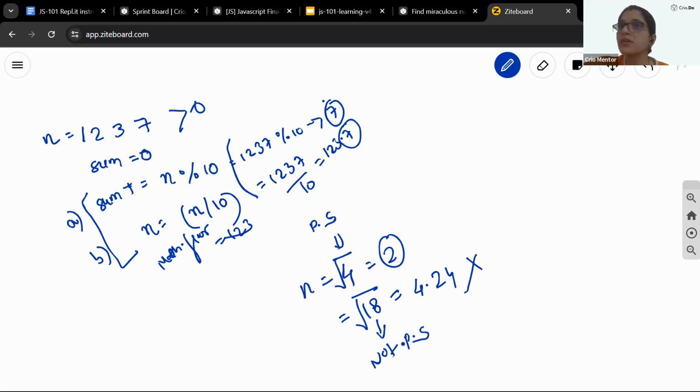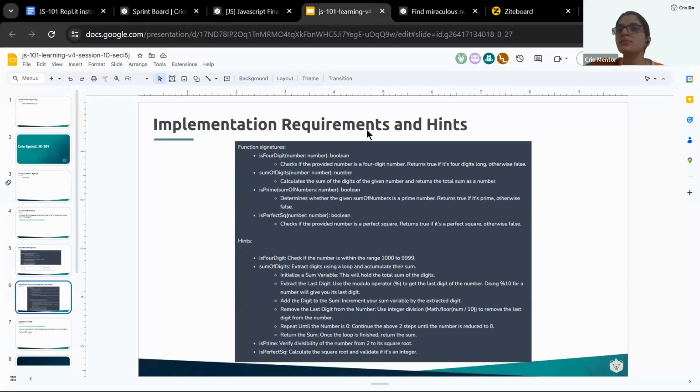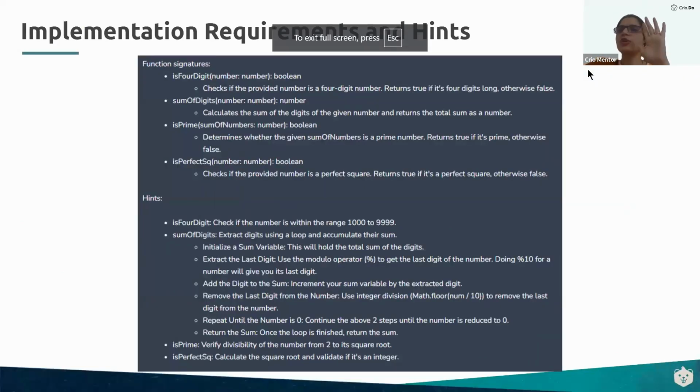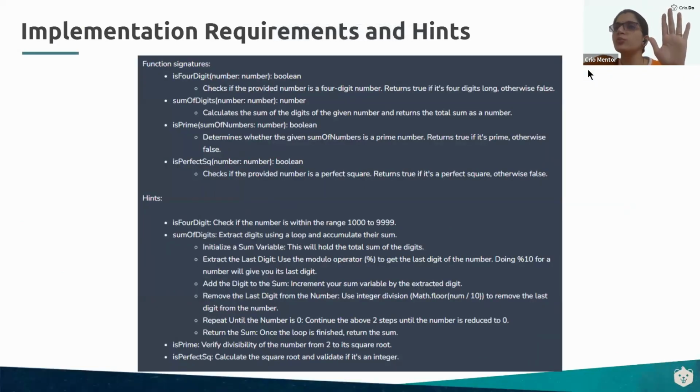So there are 2 steps for you to know if a number is a perfect square or not. You will simply calculate the square root and then validate if it is an integer or not. 2 simple steps. So the entire project is not going to be beyond 15 to 20 lines of code. It's not difficult. Step by step, apply the 6-step strategy. All the relevant hints are provided to you over here. That's your step number 3, guys. Now, please let me know if anyone is having any confusion, or I'll move to the last phase and explain this out. Anyone having any confusion till this point?